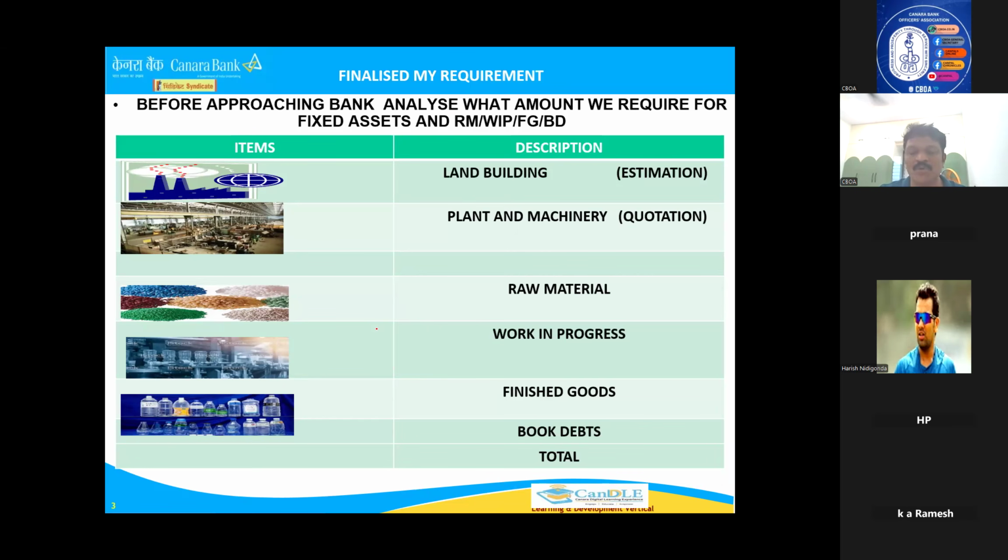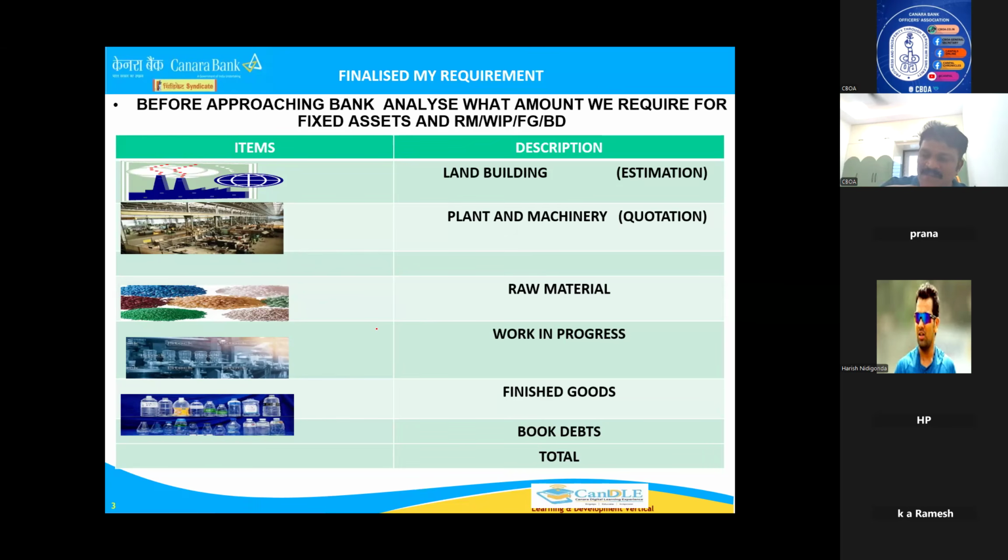For example, you want to start a manufacturing unit. You will approach a banker. How you will approach, how the branch manager deals with you, I'll tell you, so that you will understand better. The first one is, for a manufacturing unit, it always requires land and building, plant and machinery, and stock.